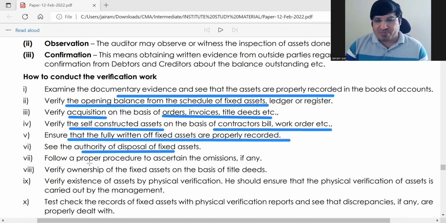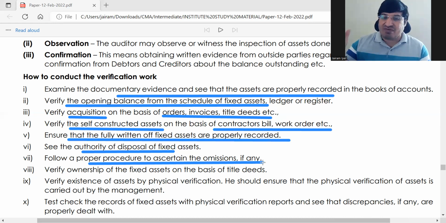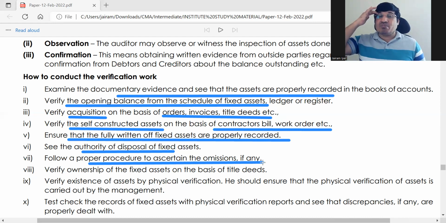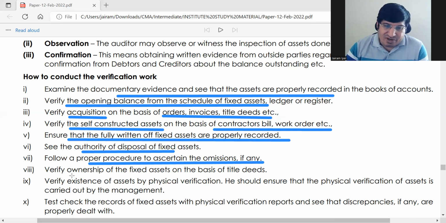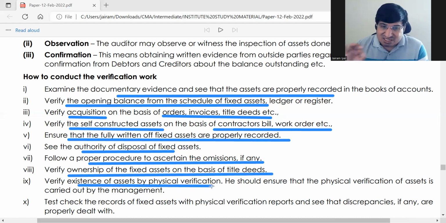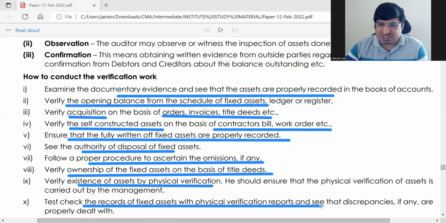Follow a proper procedure to ascertain omissions. If there are any omissions, you should have a well developed procedure to find out. Like one way, as we said, is that all memos should be serially numbered. That's a good way to find out. Verify ownership of fixed assets on the basis of title deeds. Verify existence of assets, whether they are physically present or not. Test check records of fixed assets with physical verification reports. Reconcile the ledger balance of fixed assets with whatever physical verification you have done.